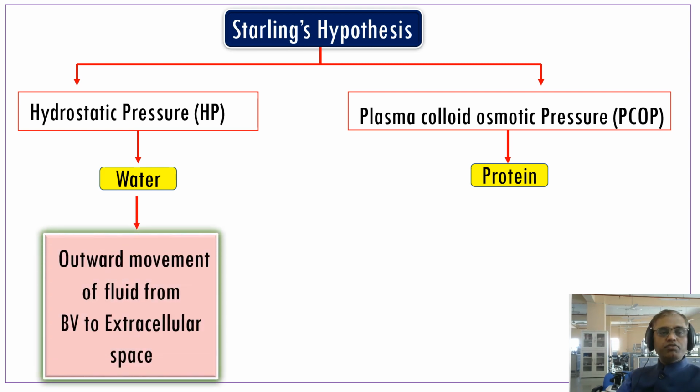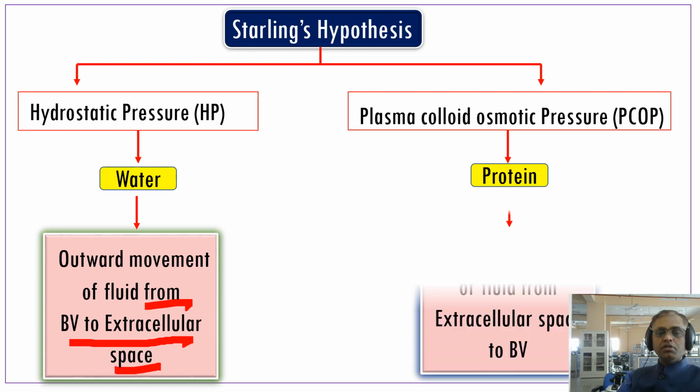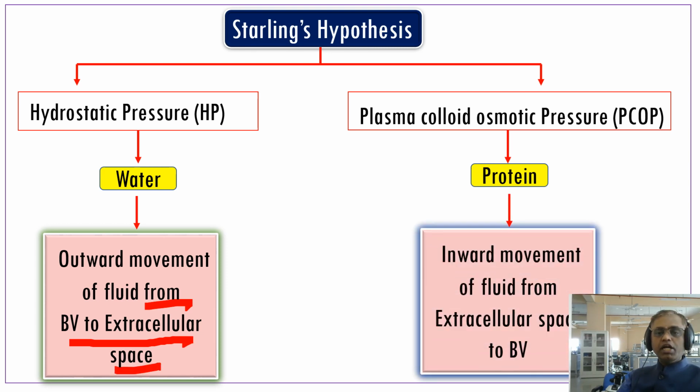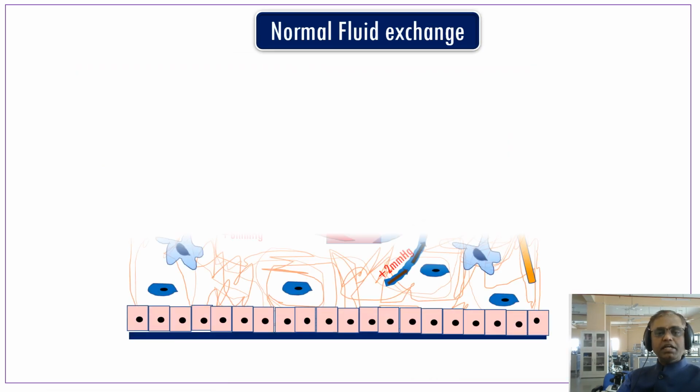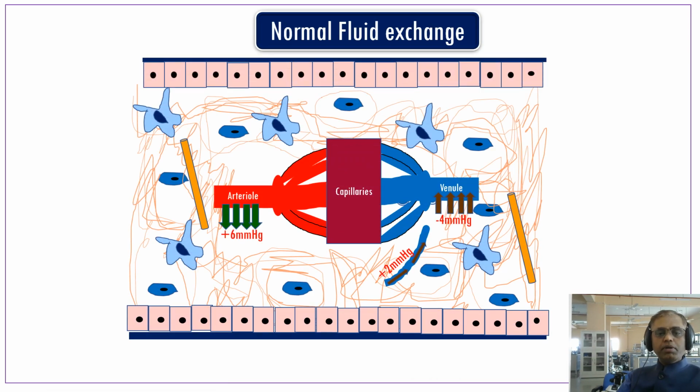The function of hydrostatic pressure is outward movement of fluid from blood vessels to the extracellular space. The function of plasma colloid osmotic pressure is inward movement of fluid from the extracellular space to the blood vessels. So let us discuss in the diagrammatic representation. This is the normal fluid exchange. There is the arterial end, this is the capillaries and this is the venule end.